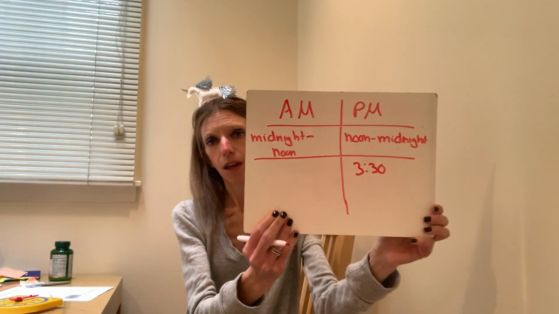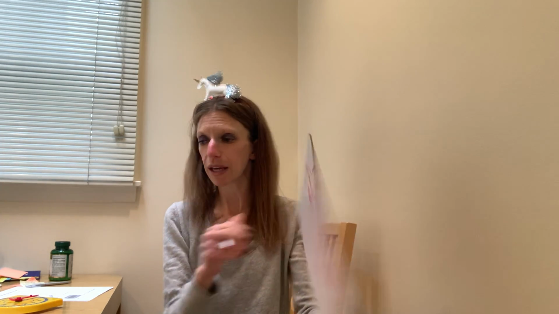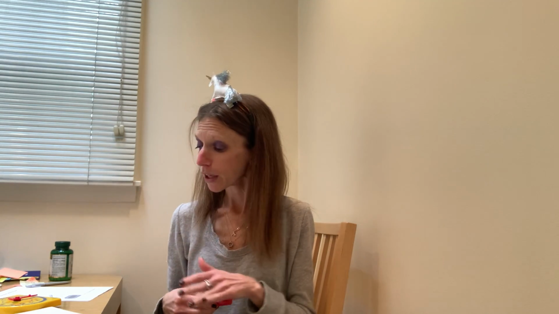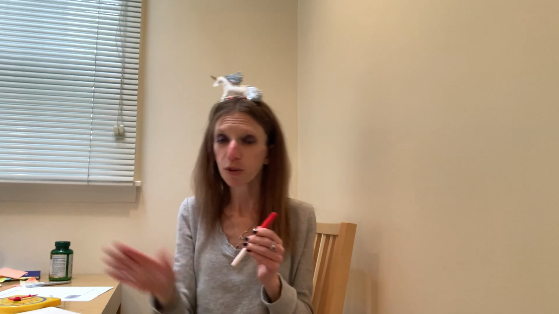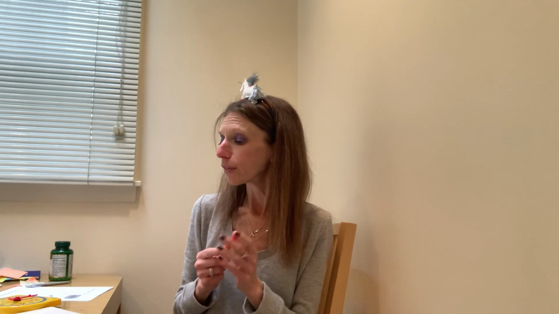So I would write that here, right? What I'm going to have you do today is easy, you may be a little confused, we'll go over it more when we meet. You really need to understand that AM is from midnight when we're sleeping to noon when you're eating lunch at school. And the PM starts at noon. We go to lunch at 12:30, but at noon is when the PM starts, and it goes all the way to midnight, and then it switches back over to AM. Now remember, midnight is in the middle of the night when we're all sleeping. Okay?